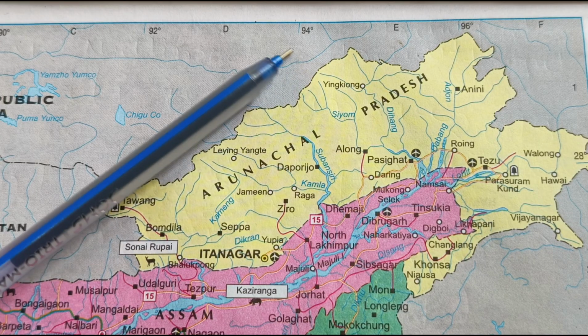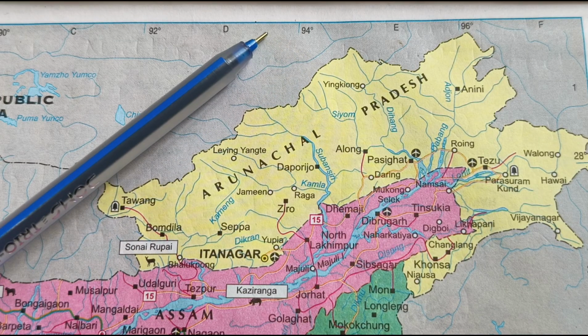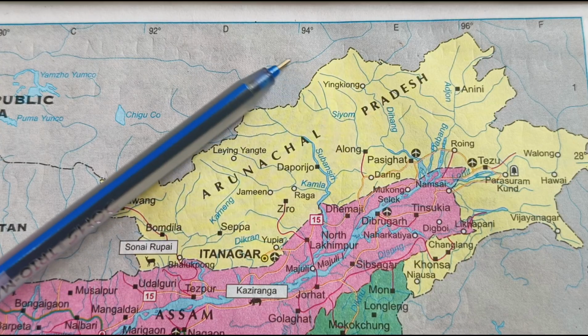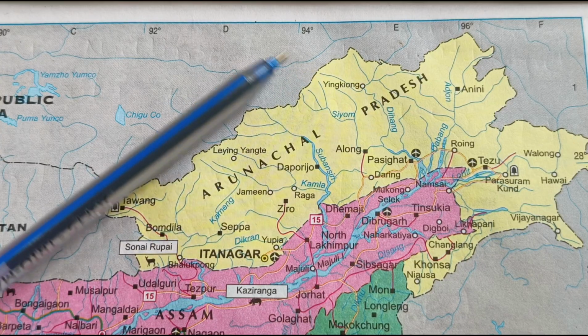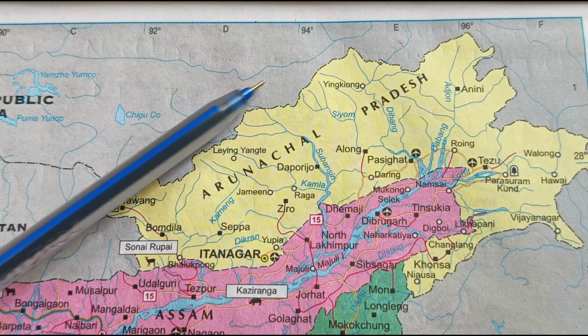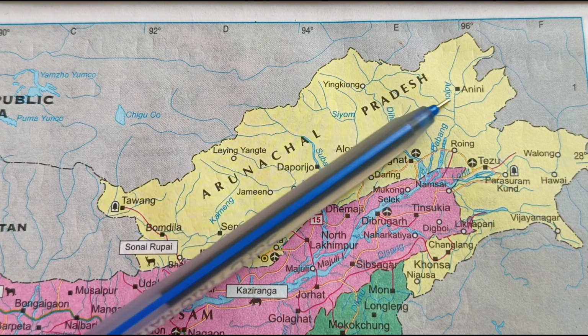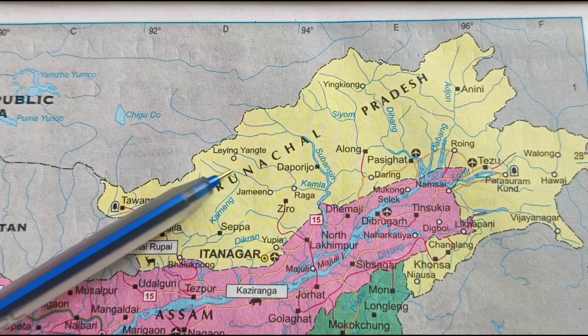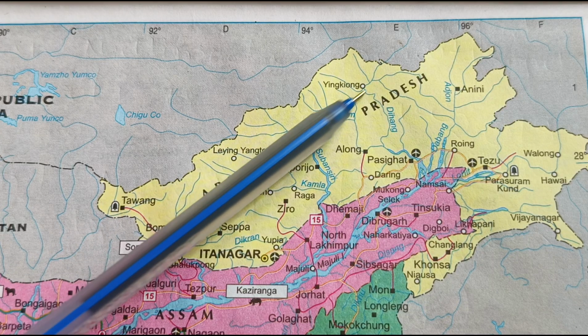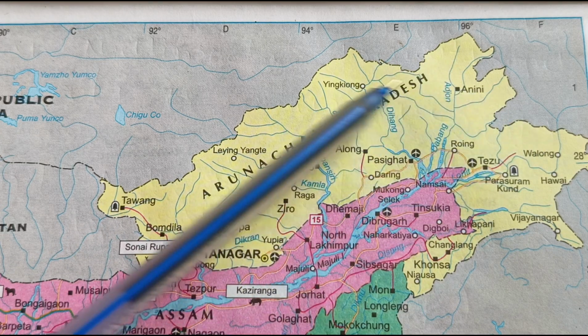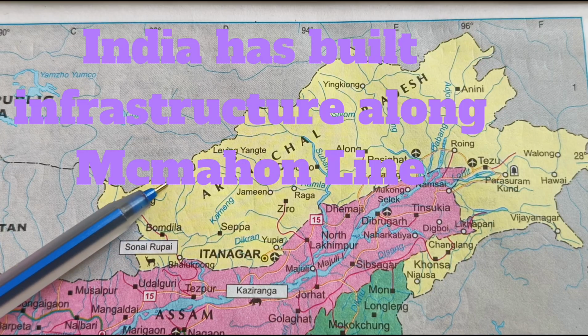It moved away and kept all its army on the other side of the McMahon Line. And this is the reason India should build a lot of infrastructure in this area to counter China's aggression.